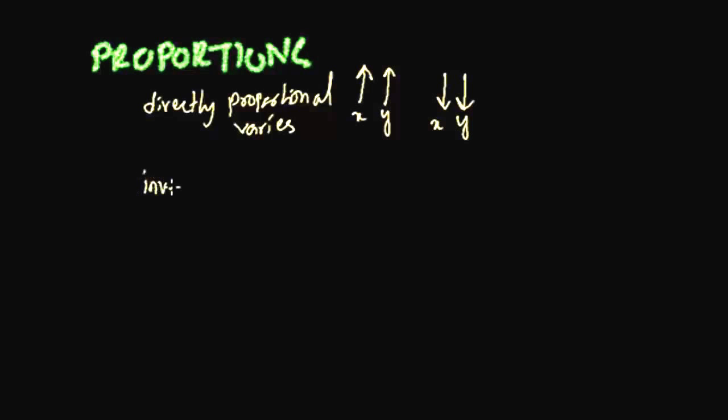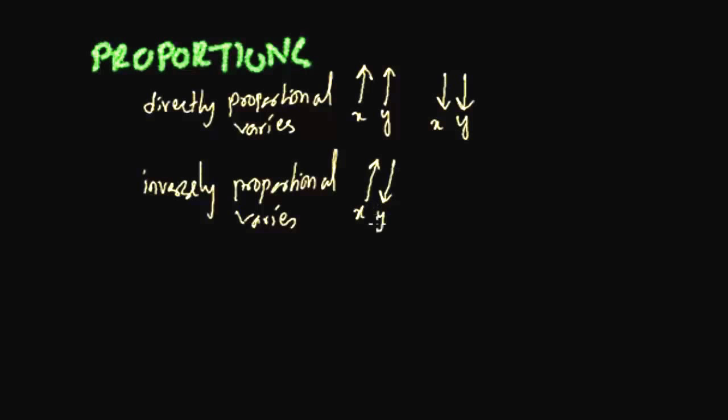Inversely proportional, or varies inversely. In this case, if the value of something increases, the other one decreases. There is an inverse relationship. For example, the more time you spend partying, the lower your grades would be. There is some sort of an inverse proportion. And in the same way, if something decreases, the other one increases. And there are relationships like that.